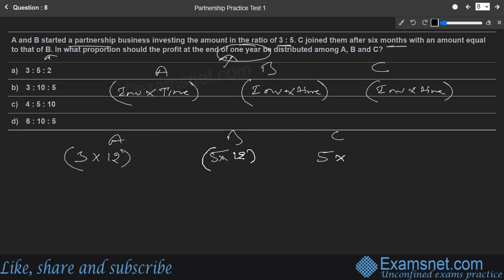They say C joined them after 6 months. So his money will be left in the business for how much time? Just 6 months, because 6 months have already passed. So his money will be in the business for 6 months. So this is the respective ratio.